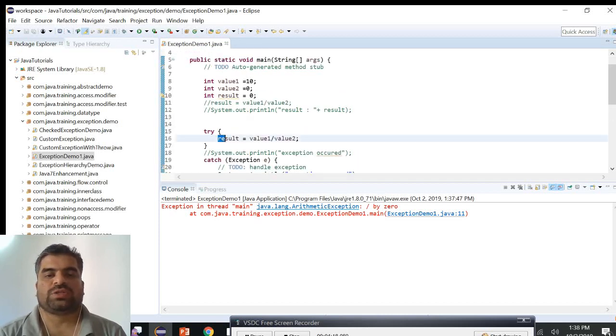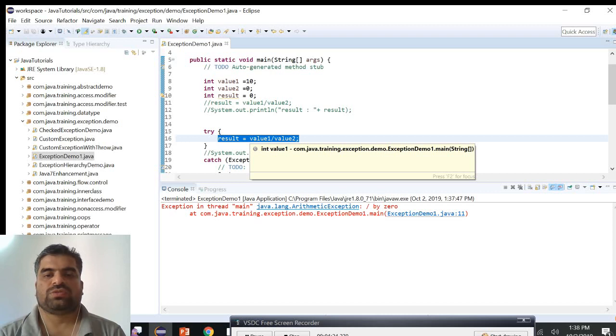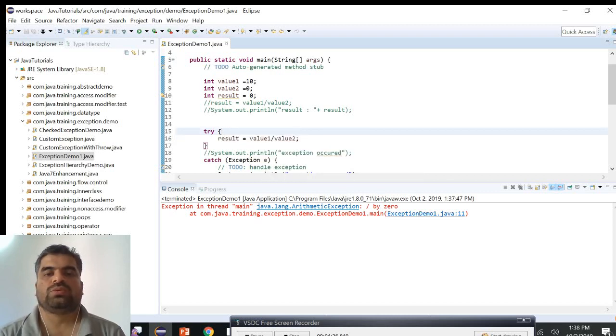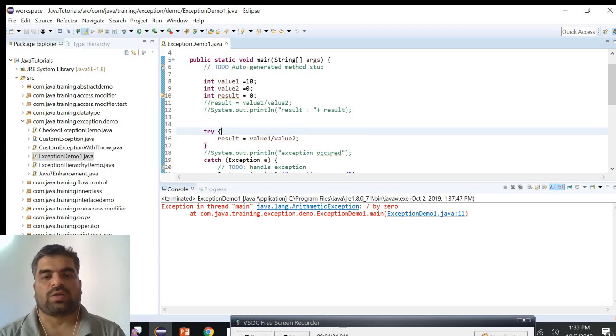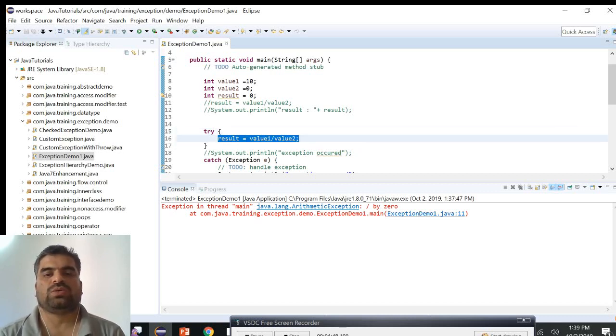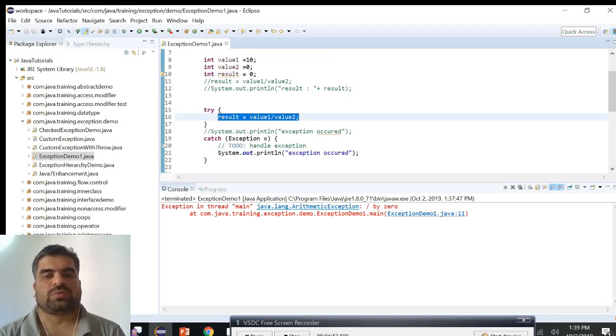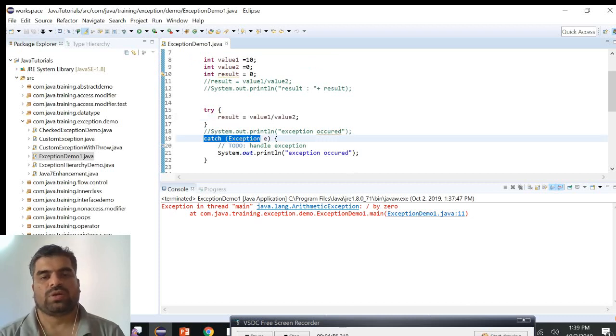The syntax of the try catch is like this. Whichever line of code is going to give us an exception, or the code that is resulting in the exception, we write in the try block. The syntax of try is try, then the curly bracket. In this block we write all the code which may lead to an exception. Here, result is equal to value 1 by value 2, so that division is going to cause the exception. So that code we write in the try block.